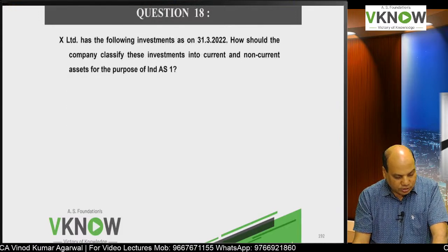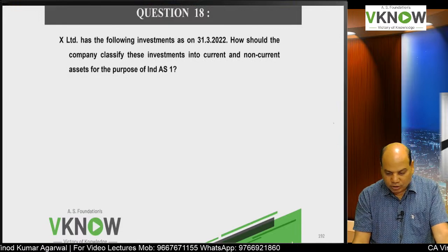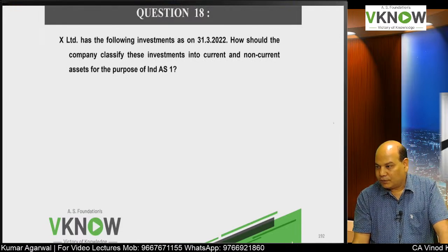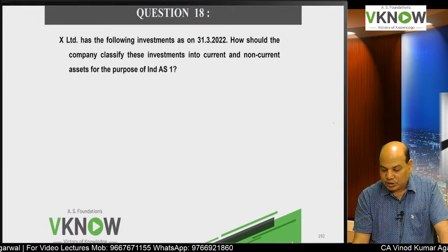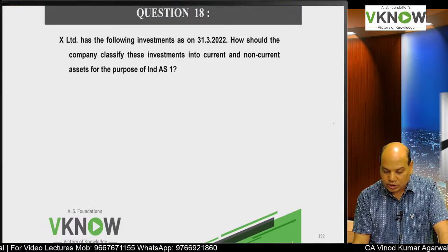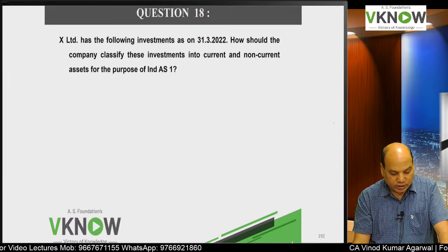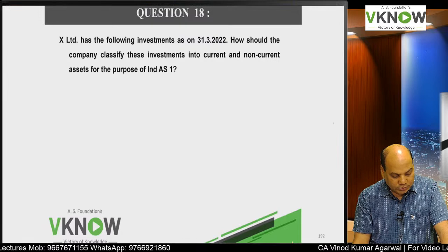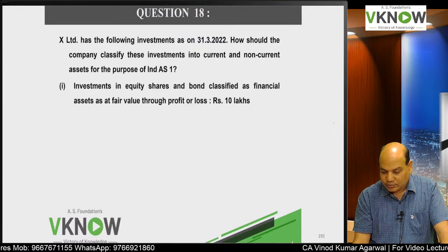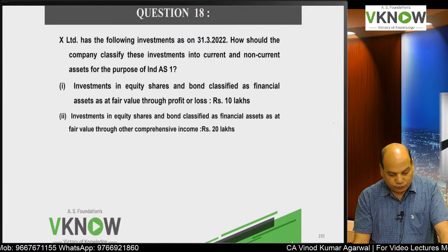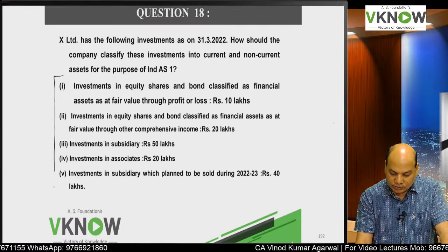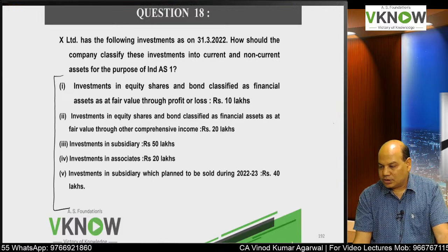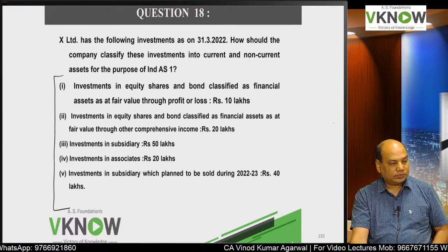One more question, number 18. X Limited has the following investment on 31st March 22. How should the company classify this investment into current and non-current for the purpose of Ind AS 1? So you will write the answer below in the solution table provided. There are 5 investments. This way they will ask questions in the exam for 5 marks, 6 marks.